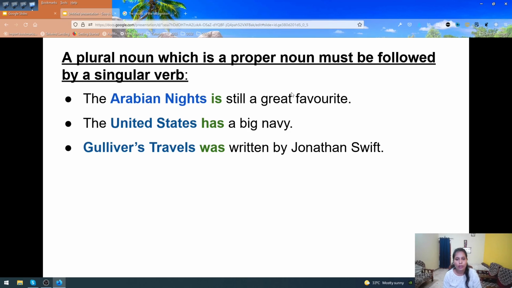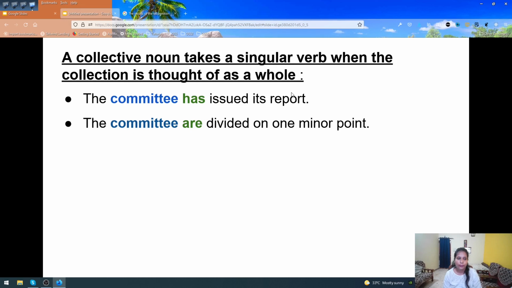They are plural nouns as well as proper nouns, and that is why the verb they agree with is singular. Understood?